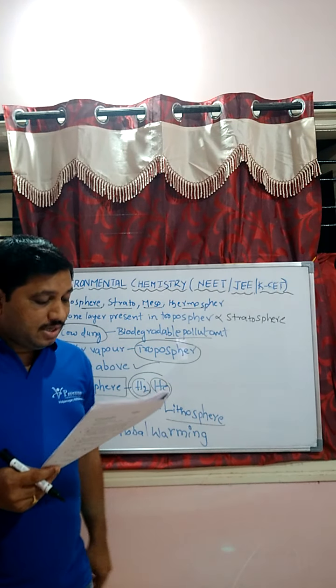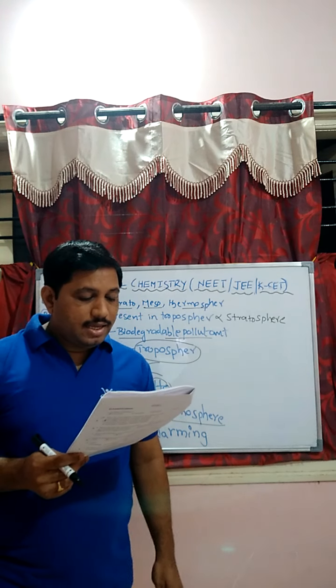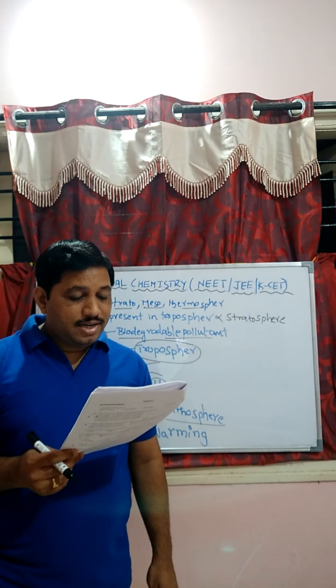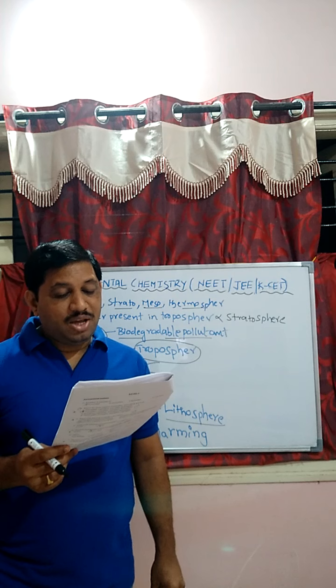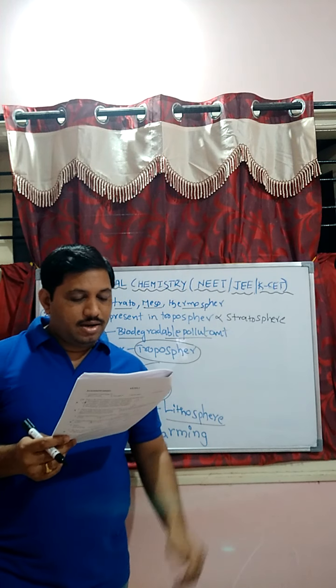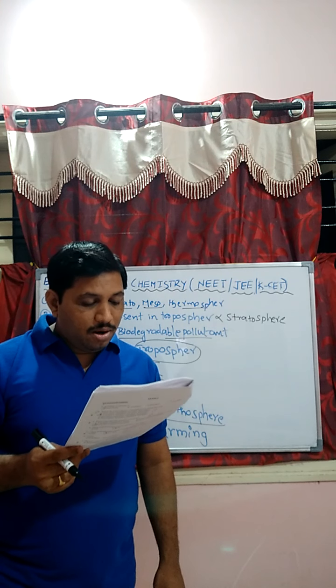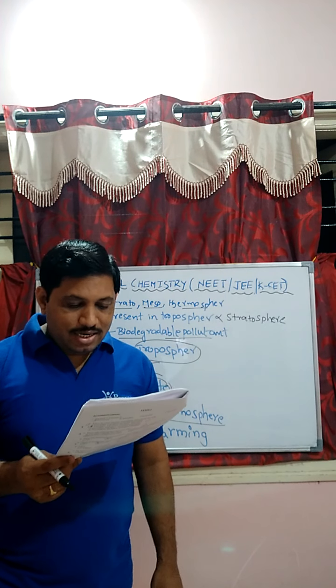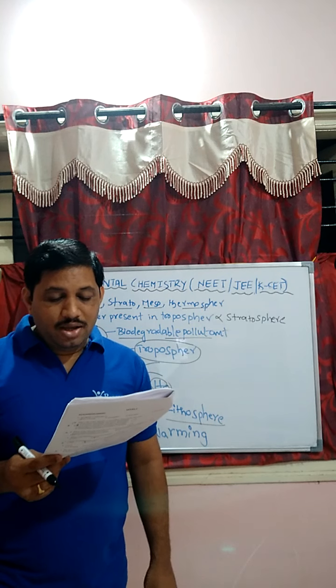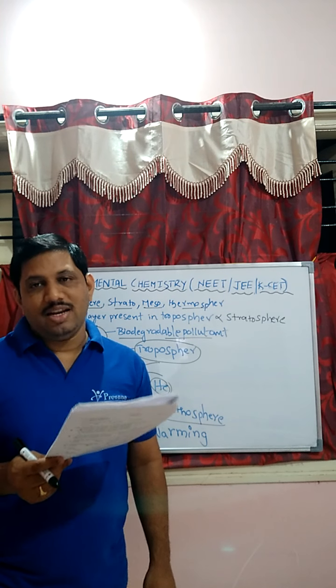Next, student. Question number 8. An increase in the carbon dioxide concentration in the atmosphere will result in: adverse effects on natural vegetation, global warming, temperature decrease in the atmosphere, or genetic disorders in plants and animals.